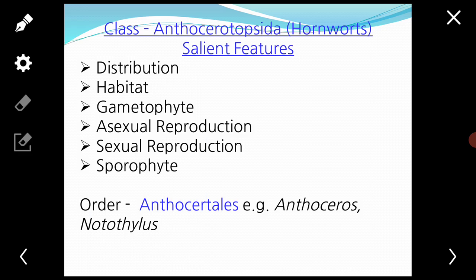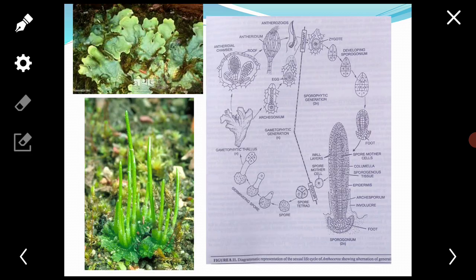Next, the class Anthocerotopsida. In this class, you have studied about the Anthoceros plants. Salient features of this class: it is a small, well-defined group of plants called hornworts. You see here the horn-like sporogonium. These are hornworts.